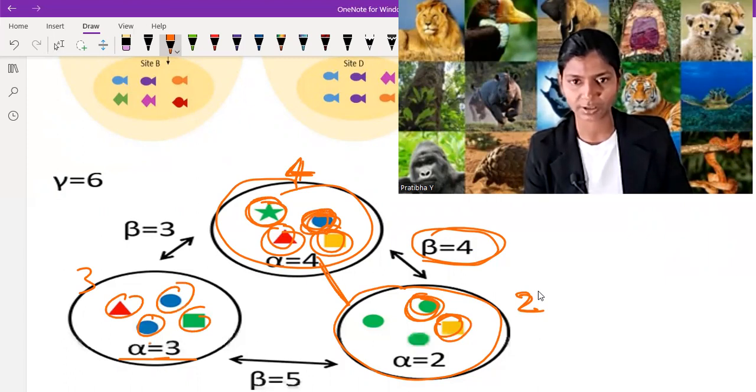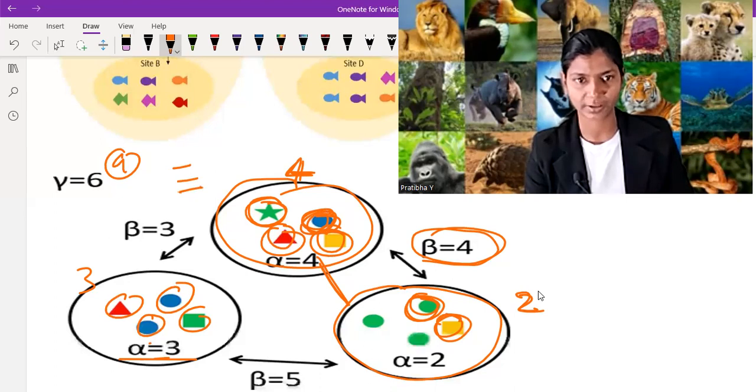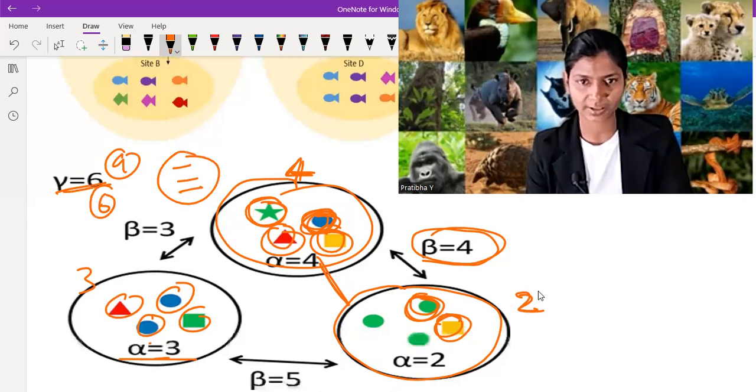But we know that the blue one is common, so we remove 1. Total 9, but we remove 1 due to blue. We remove the yellow one, and here we remove the red one. So we remove 3, so we get 6. So gamma diversity is 6, because you know that in ecosystems 3 and 1, the red one is common.